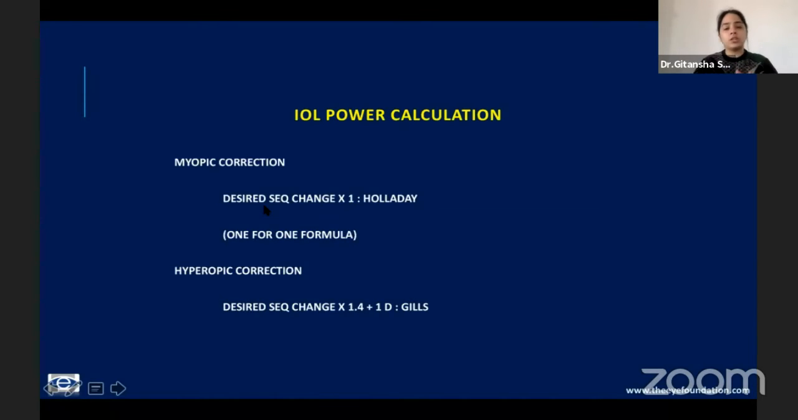The IOL power calculation here is very easy. You have the Holladay and the Gills formulas. Holladay is for a myopic correction, which means if you have one diopter of myopia on refraction, you give a one diopter Sulcoflex. For hyperopic, it is the Gills formula, which is roughly around 1.5 times.